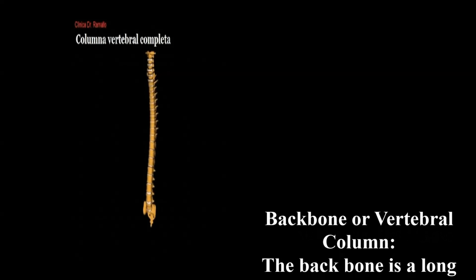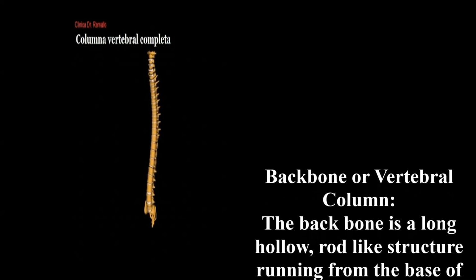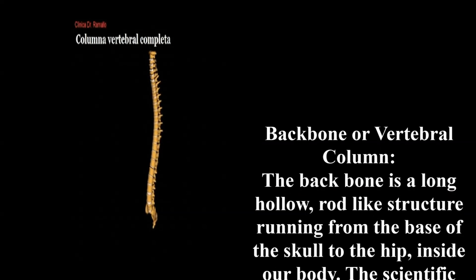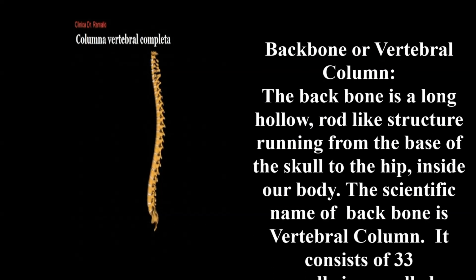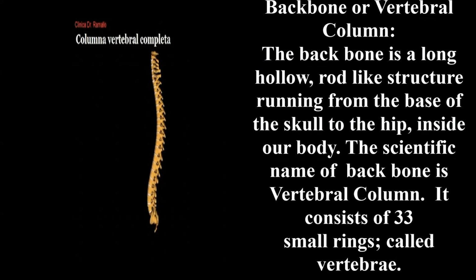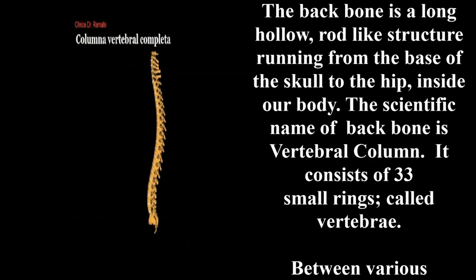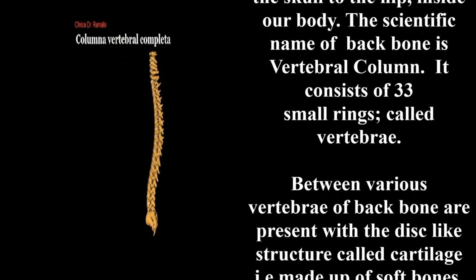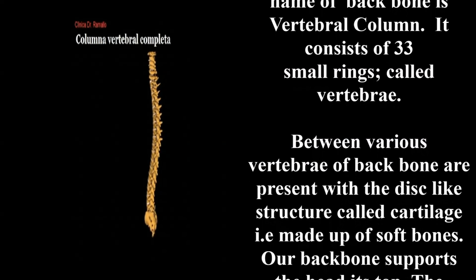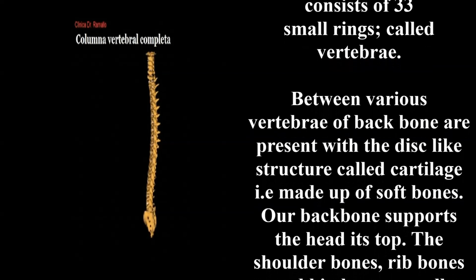Backbone or vertebrae. The backbone is a long, hollow, rod-like structure running from the base of the skull to the hip inside our body. The scientific name of the backbone is the vertebral column, and it consists of 33 small rings called vertebrae. Between the vertebrae of the backbone are disc-like structures made of cartilage, which is made up of soft bone.